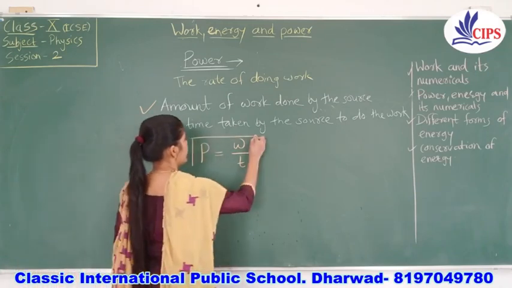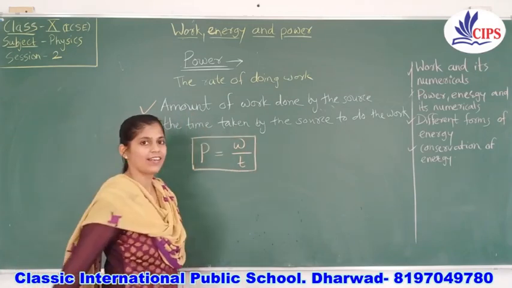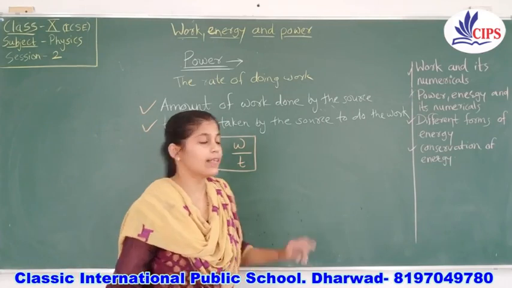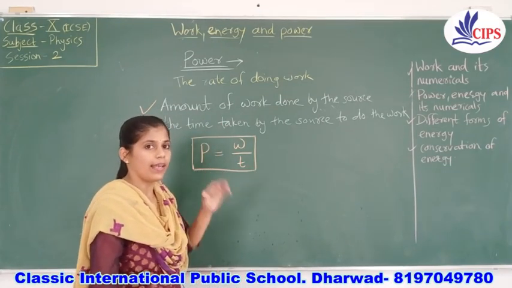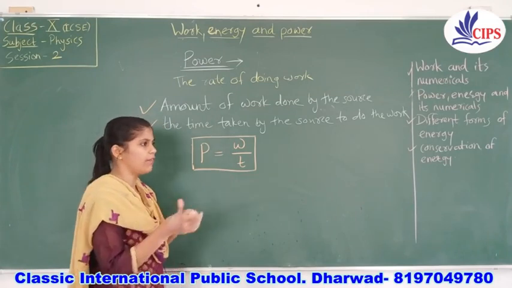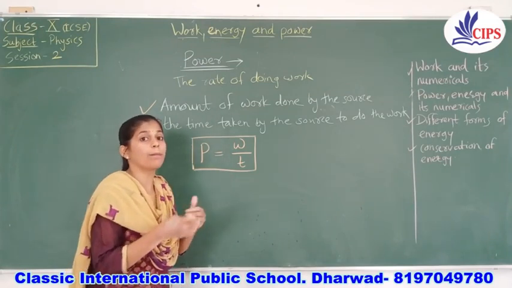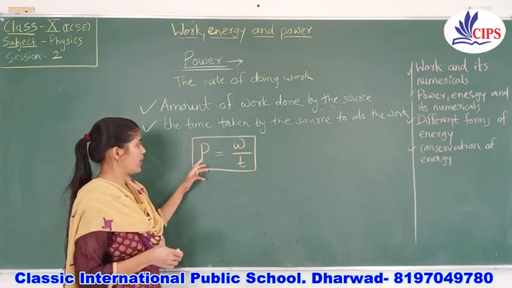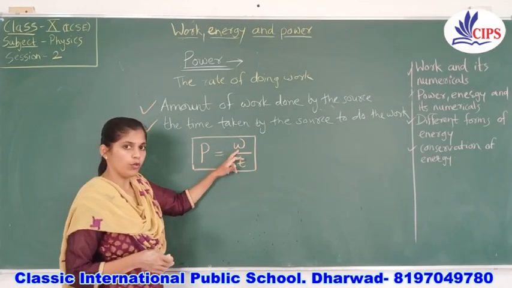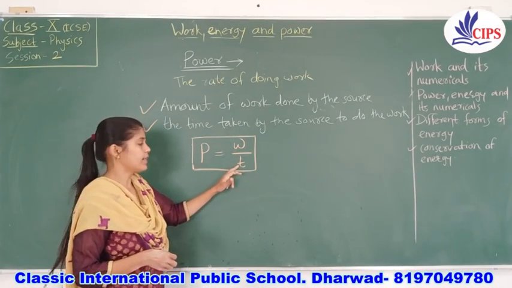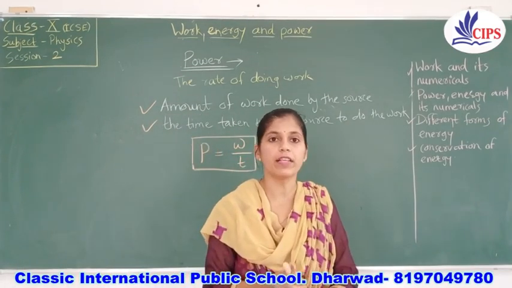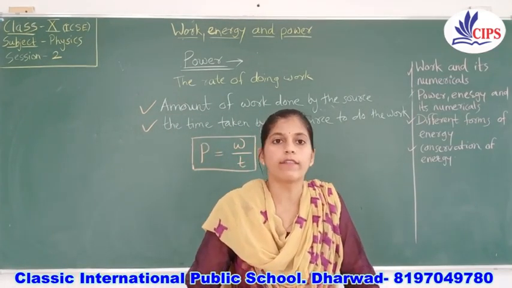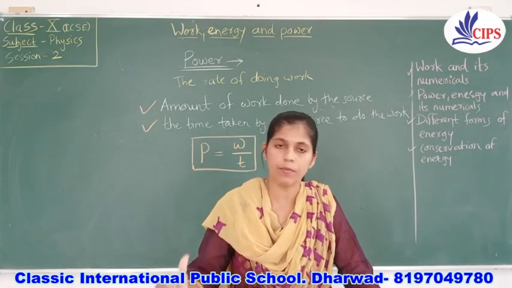This will give you a clear idea about power. This is the formula. You can use the same formula to find out the power of any kind of material. W indicates work done, and T is the time taken by that same object. Don't worry, we will solve some numericals. It will be very helpful to understand the concept of power.